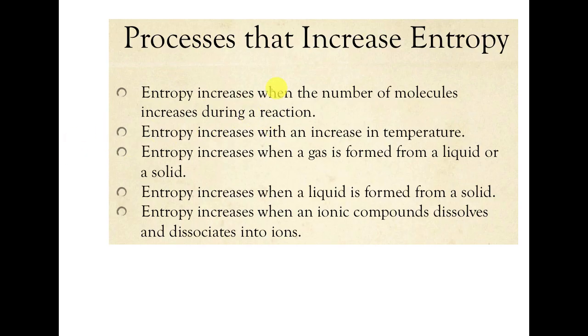So here are some things that tend to make entropy increase. This would be a good thing to write down if you haven't written anything down yet. Entropy is always going to increase if the number of molecules increases during the chemical reaction. So if you have something like a decomposition reaction, let's say solid potassium chlorate decomposes into potassium chloride and oxygen gas. Go ahead and balance this. You put a 3 here, a 2 here, and a 2 here to balance it.